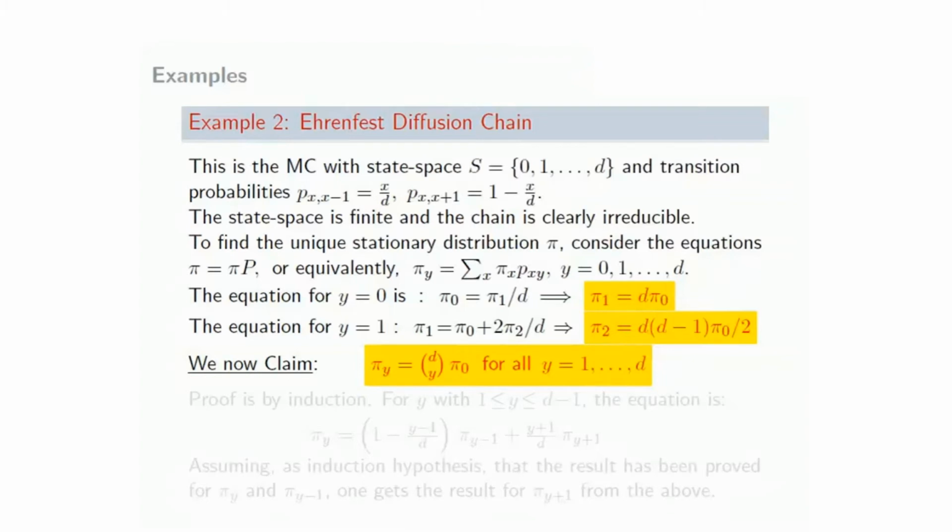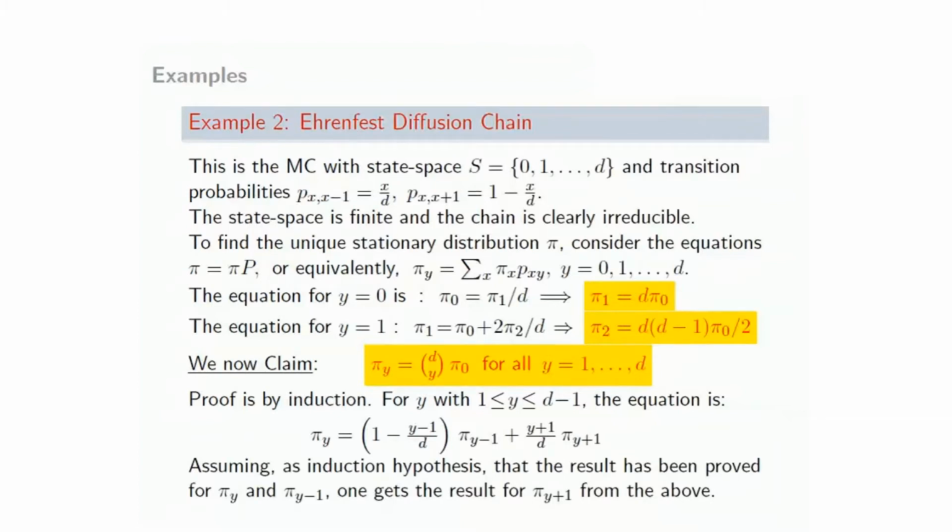So you see, we have been able to express pi 1 in terms of pi 0, and pi 2 also in terms of pi 0. My claim is that in general for every y from 1 through d you can express pi y in terms of pi 0, and this turns out to be the formula. The proof is by induction. For y up to d minus 1, the equation is this. Assuming, as the induction hypothesis, that the result has been proved for pi y and pi y minus 1, you can easily get the result for pi y plus 1 from this equation. That's something you can easily check.